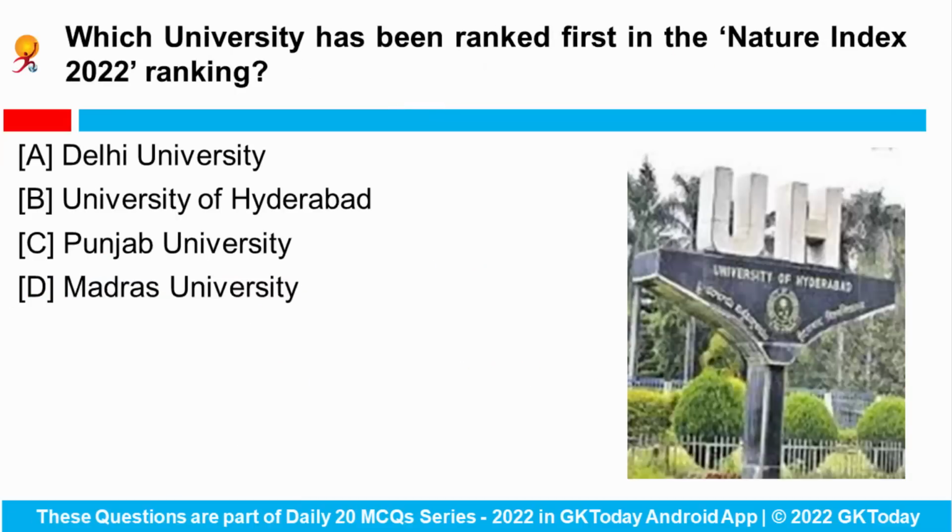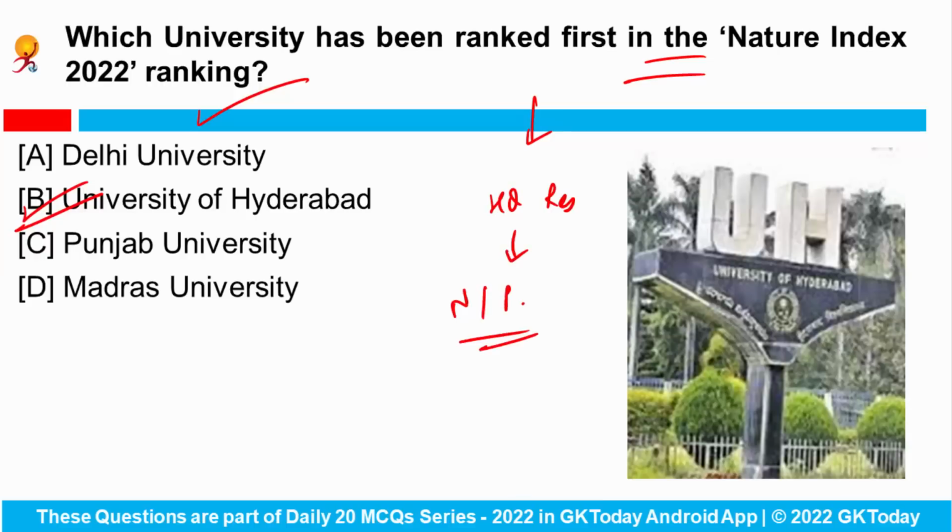Fine. Next is, which university has been ranked first in the Nature Index 2022 ranking? So University of Hyderabad continues to be in the top position in the latest Nature Index 2022 ranking, and this is an indicator of high quality research in natural and physical sciences.